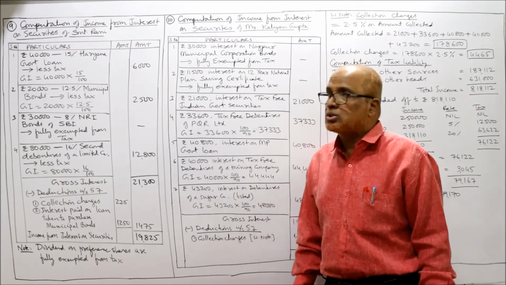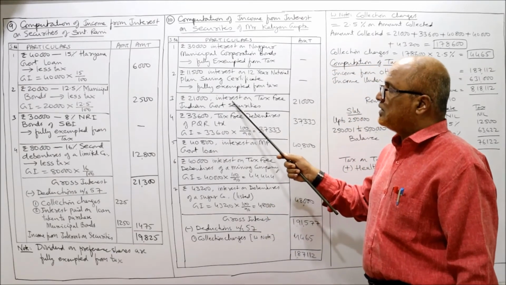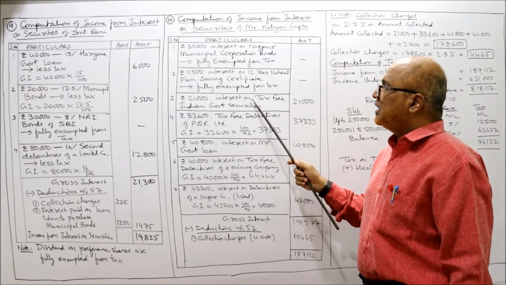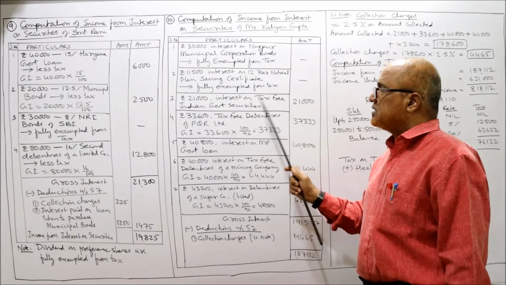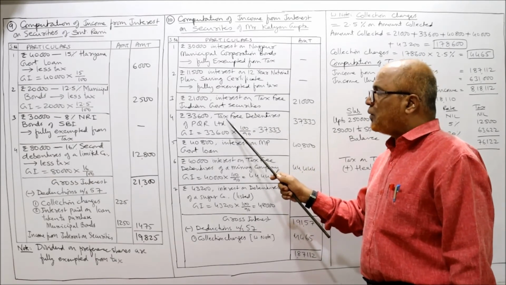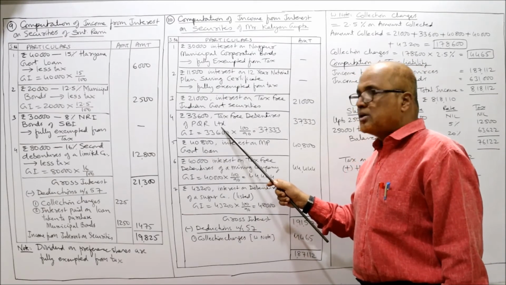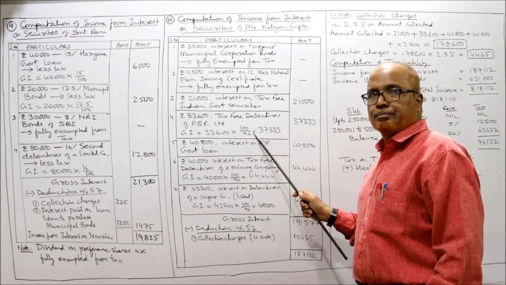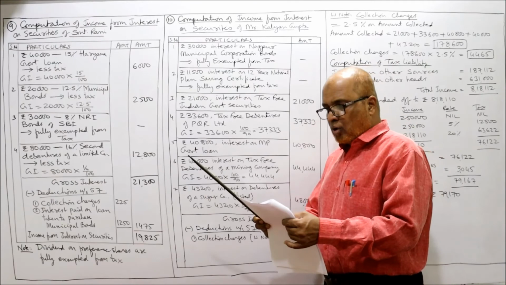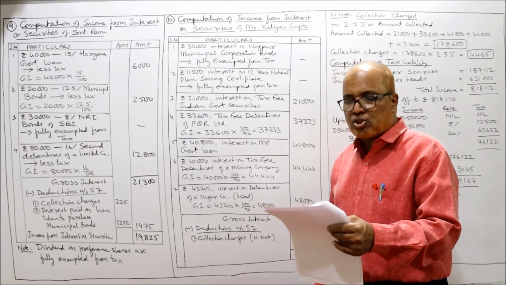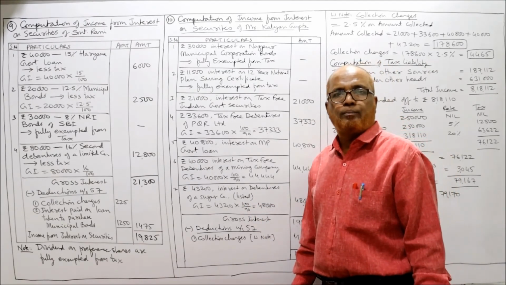No need to gross up. So here you can see the difference between the third point and the fourth point. In the third point, tax-free government securities, same amount. Here, fourth point, tax-free debentures of PQR Limited, it's a commercial security, so we have to gross up. Then next one, rupees 40,800 interest on MP government loan.